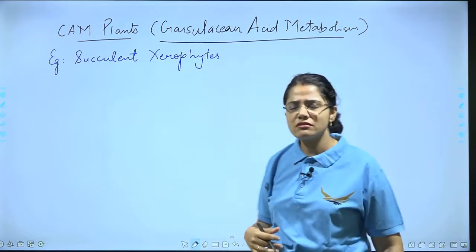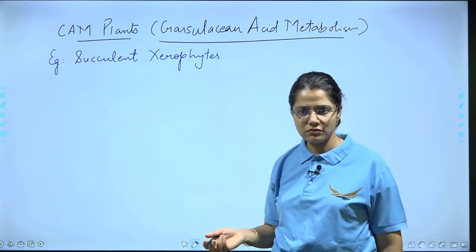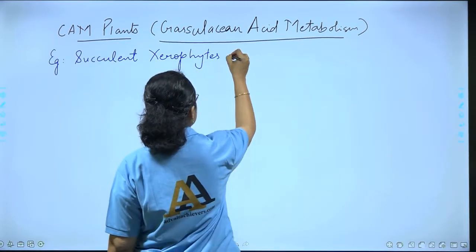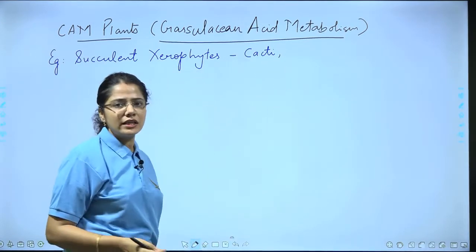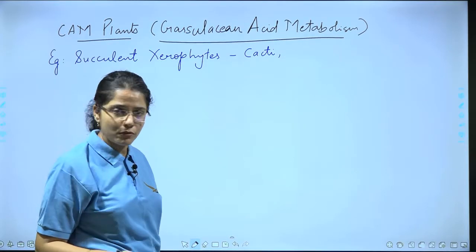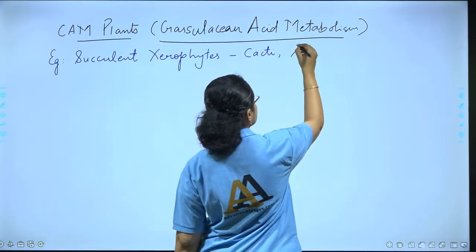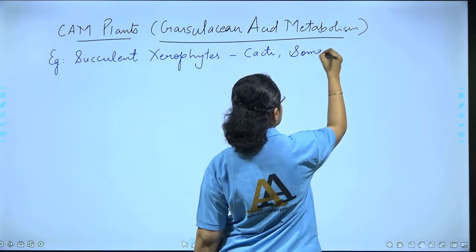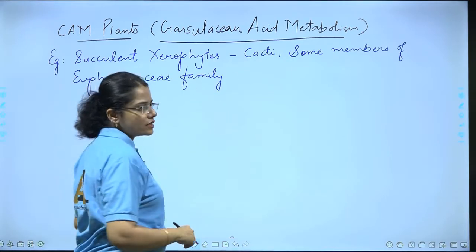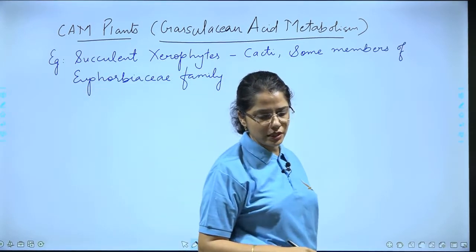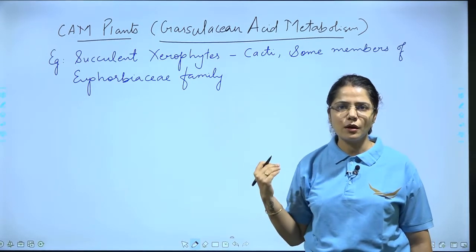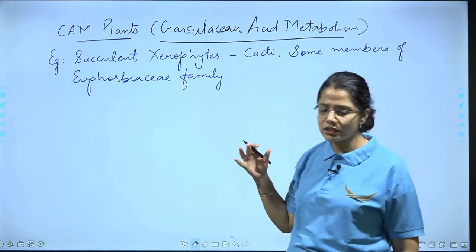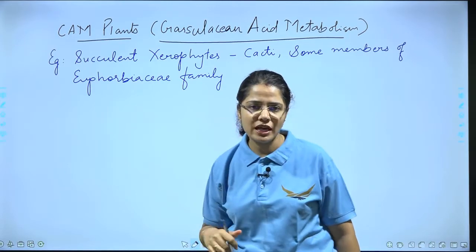You can take the example of Opuntia, so we take cacti here, then some members of the Euphorbiaceae family. It can also include pineapple, bryophyllum. All these are examples of CAM plants.